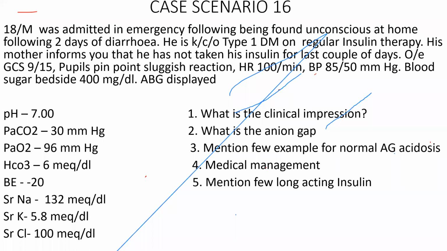Sir, as the pH is 7, so soda bicarb should be given. Okay, soda bicarb, as per the recent guidelines, if the pH is less than 6.9, then only you can give it, along with 50 to 100 millimoles of potassium. At 7 and above, you need not give soda bicarb.